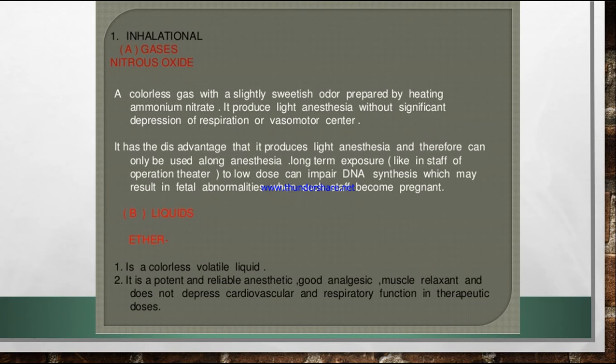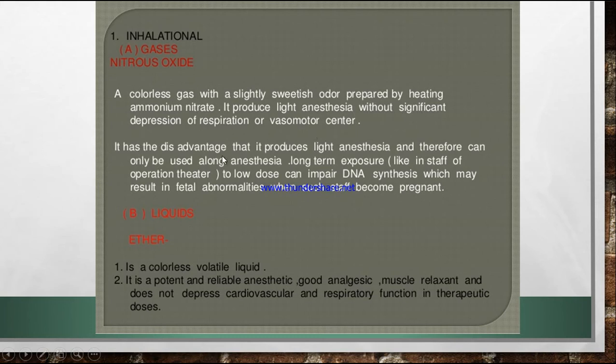Under inhalational anesthesia, there are some gases like nitrous oxide. We know nitrous oxide is a colorless gas with a slightly sweetish odor, which is prepared by heating ammonium nitrate. It produces light anesthesia without significant depression of the respiration or vasomotor center.